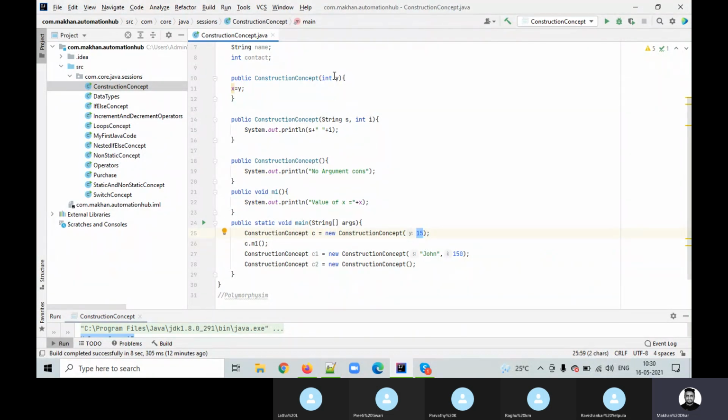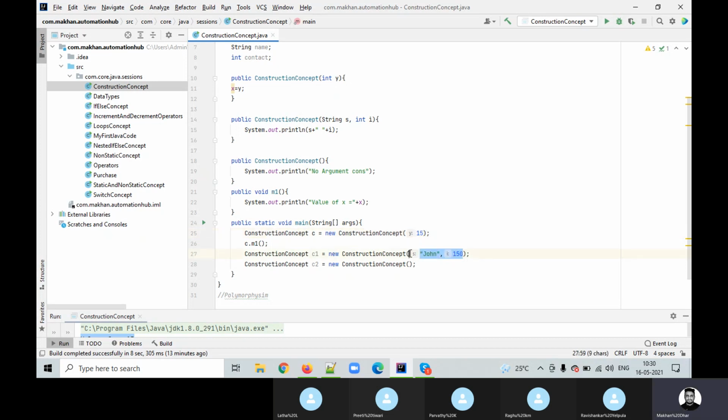Now it will trigger y, and you can see that once you type 15, it will directly assign to y. This is within the brackets. If I just put y 15, you can see immediately it is assigning to y, right? So there is no confusion about which constructor this 15 will be assigned to, the first one, the second one or the third one. It is automatically assigning to y.